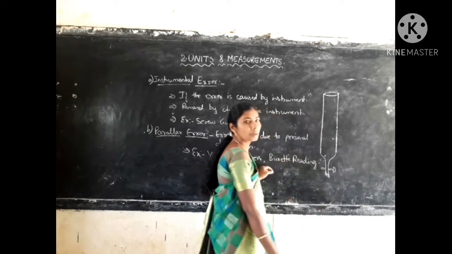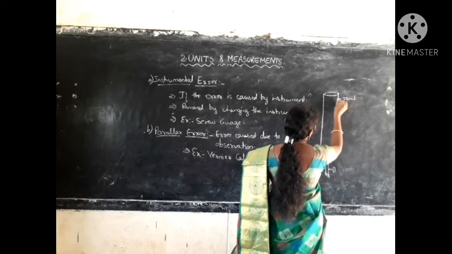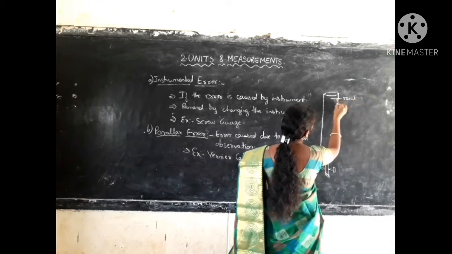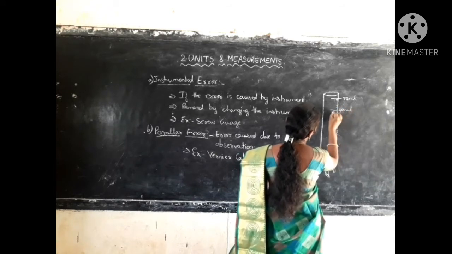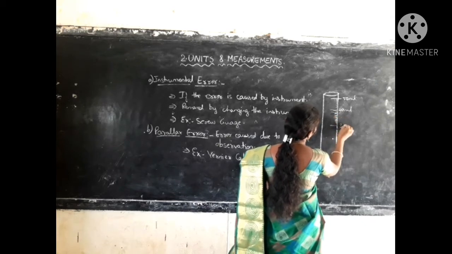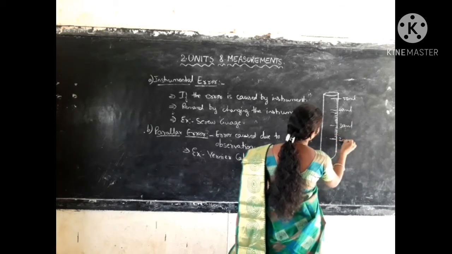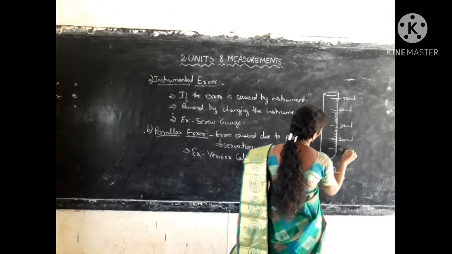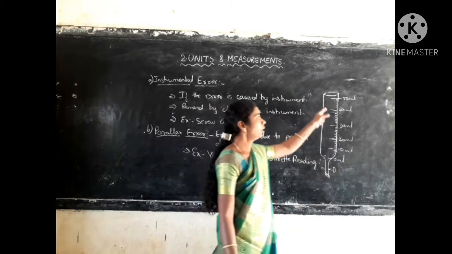The burette is marked up to 50 ml. So 50 ml will be marked, 40 ml, 30 ml, 20 ml, 10 ml, 0 ml. Okay, so like that it is marked up to 50 ml.